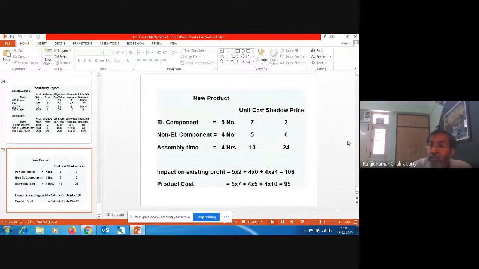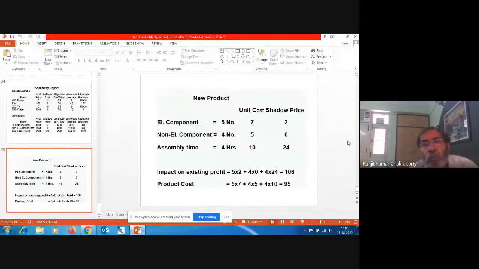It means to make this production plan profitable, we have to realize 106 from the new product. We must realize this amount. Then it will be a profitable situation. And what is the product cost? Let us see the product cost. Unit cost is given.